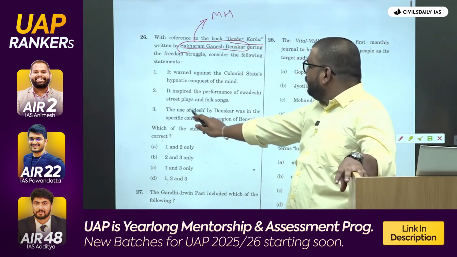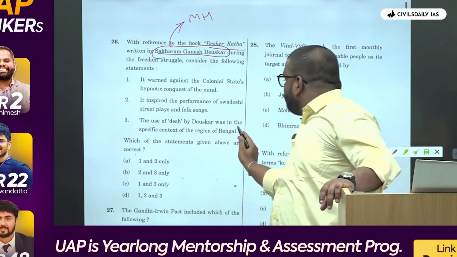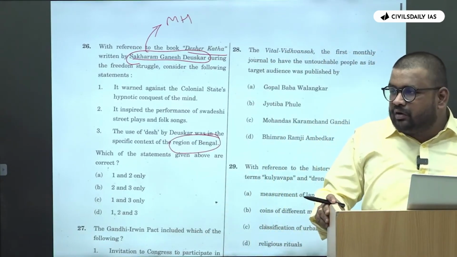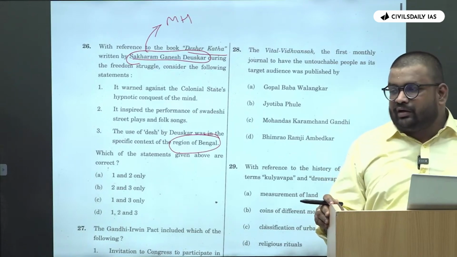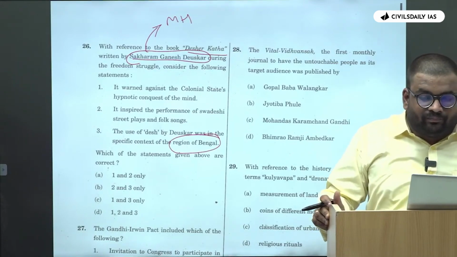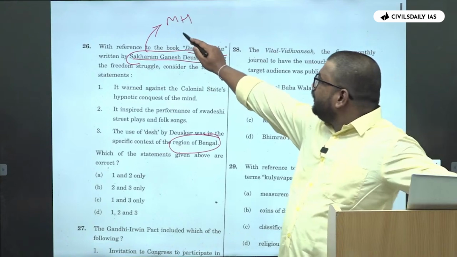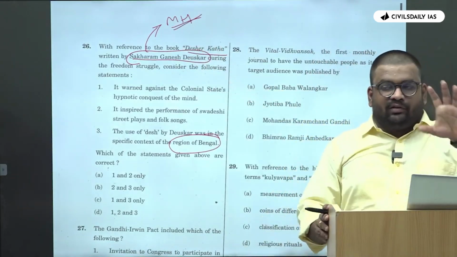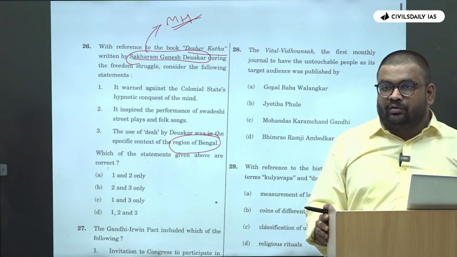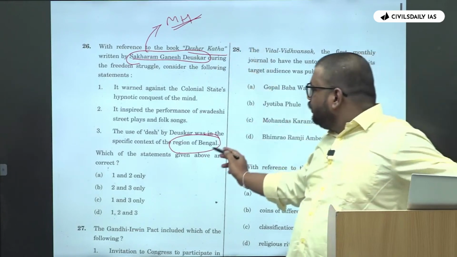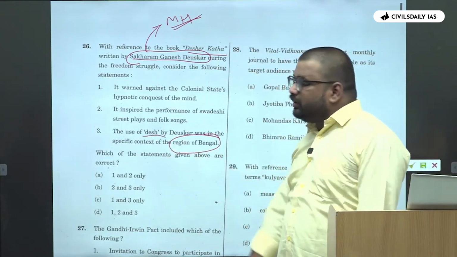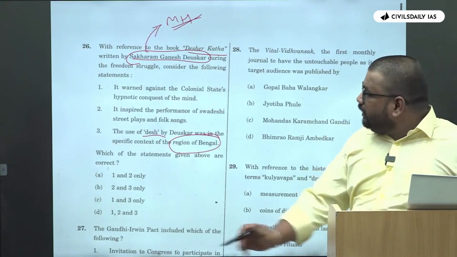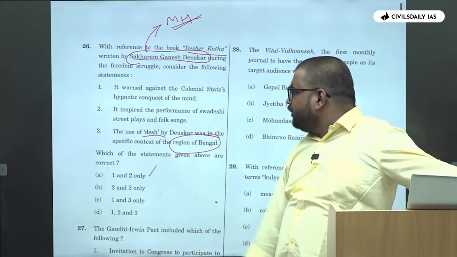Okay, so can he use the word Desh for Bengal? ठीक है, देउस्कर तो किसी ने नहीं पढ़ा होगा. Even I hadn't read it during that time. ठीक है, क्योंकि स्पेक्ट्रम में नहीं था. But based upon this, you can at least identify कि he would belong to Maharashtra. That should be his context or background, right? And being a Maharashtrian, he won't consider a Desh only related to this Bengal, right? So you can eliminate this. You can get mark 1 and 2.